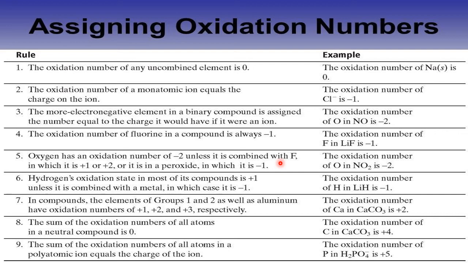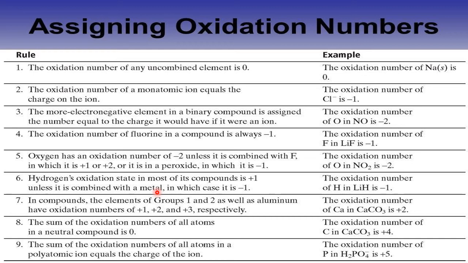Sixth rule, hydrogen's oxidation state in most of its compounds is plus 1 unless it is combined with a metal, because hydrogen is such an element where it shows a plus 1 state as well as a minus 1 state. But whenever hydrogen is combined with a metal, that time it is assigned as minus 1 because metals are electropositive. Otherwise, it is taken as plus 1. All these rules you have to practice in calculating the ON in our future examples.